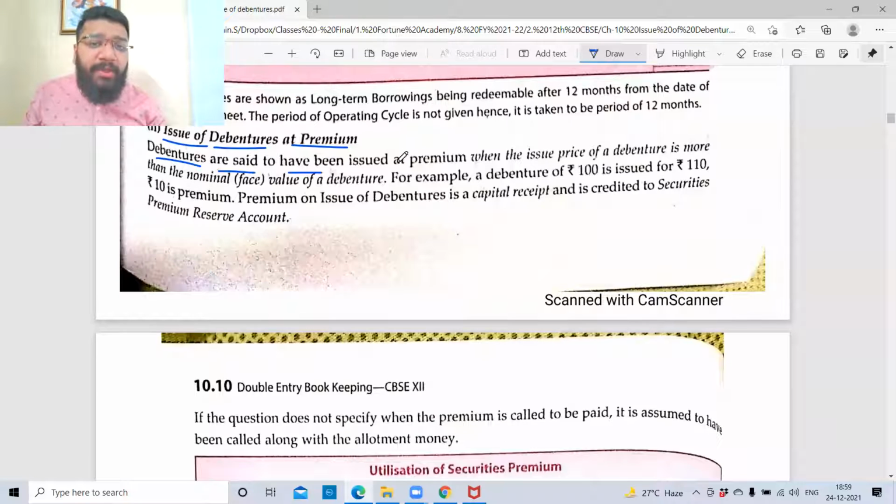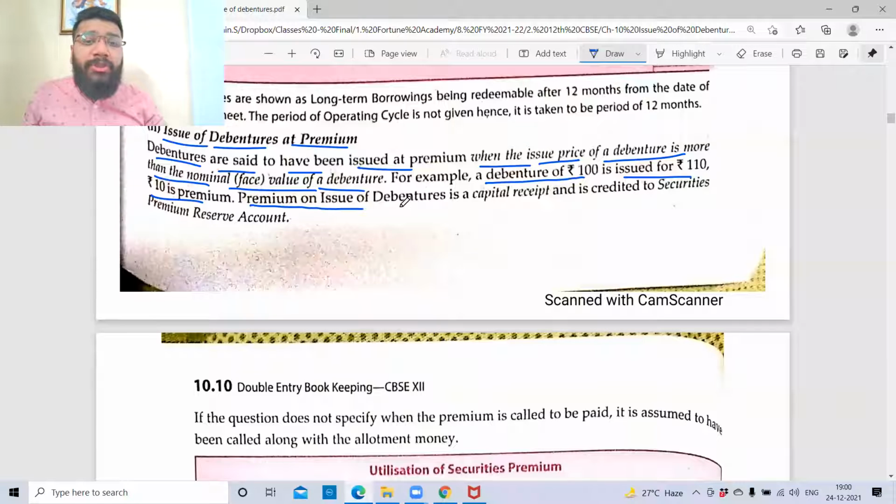Debentures are said to have been issued at premium when the issue price of a debenture is more than the nominal value of the debenture. For example, if a debenture of 100 rupees is issued for 110, so 10 rupees is premium. So premium on issue of debenture is what kind of a receipt? It is a capital receipt.